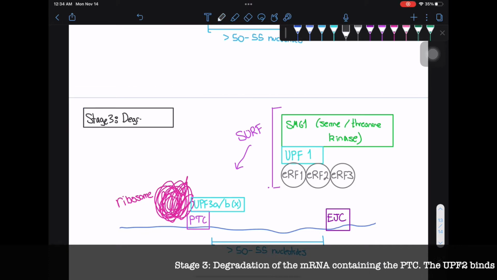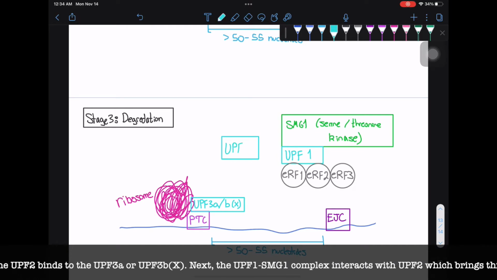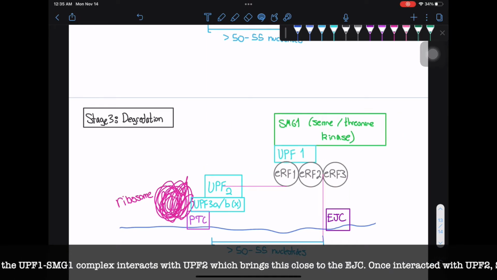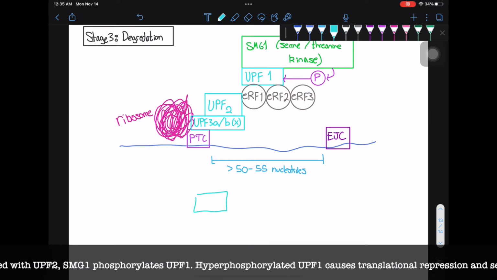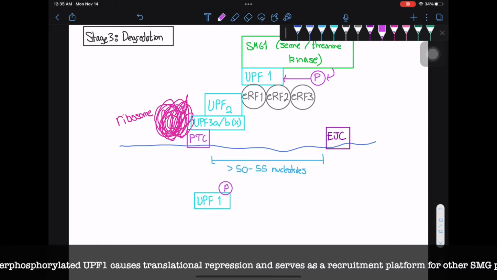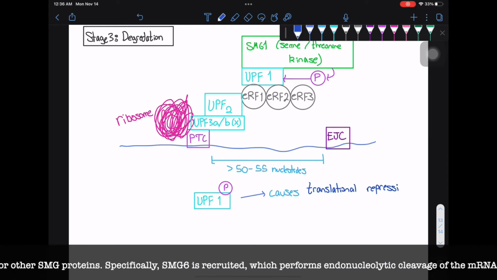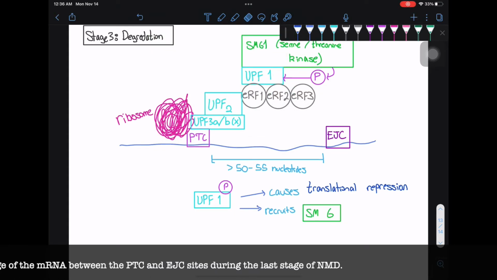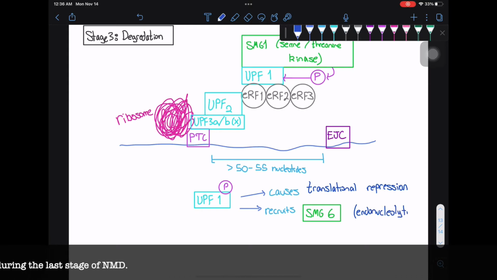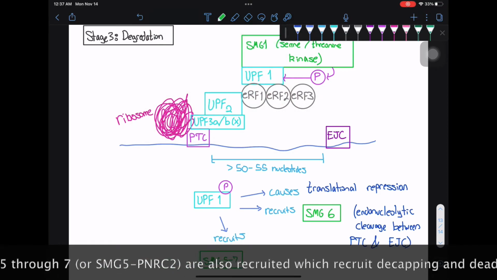The UPF2 binds to the UPF3A or UPF3B. Next, the UPF1-SMG1 complex interacts with the UPF2, which brings this close to the EJC. Once interacted with UPF2, SMG1 phosphorylates UPF1. Hyperphosphorylated UPF1 causes translational repression and serves as a recruitment platform for other SMG proteins. Specifically, SMG6 is recruited, which performs endonucleolytic cleavage of the mRNA between the PTC and EJC sites during the last stage of NMD. SMG5 through 7, or SMG5-PNRC2, are also recruited, which recruit decapping and deadenylation machinery.